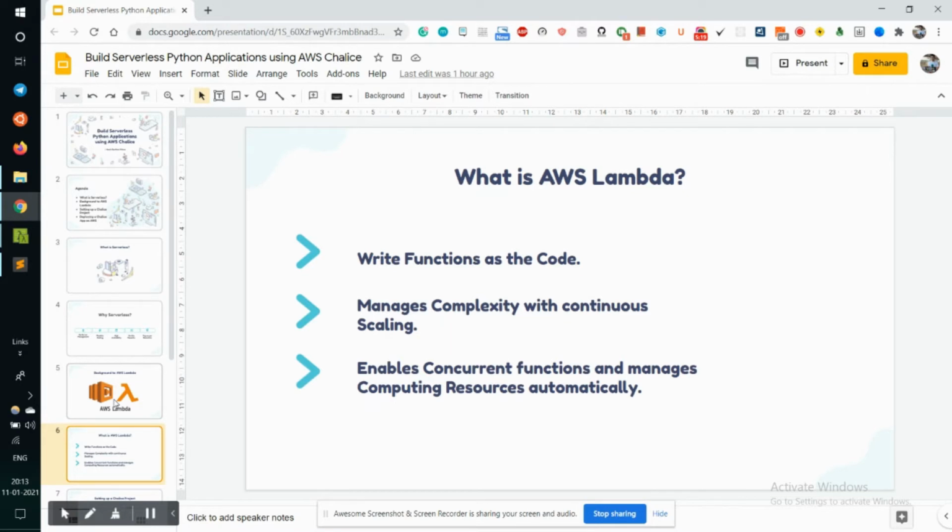You don't pay anything when your code isn't running. This ensures that you don't pay for the time when you're not actually running the code or your application is not being used. Lambda has more advantages than what I have stated here, so feel free to explore more about Lambda and do let me know if you have any questions about the same.